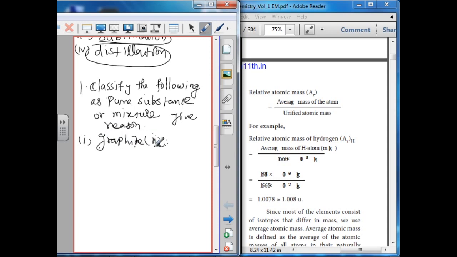The second one is milk. The third one is air. The fourth one is diamond. So, the question is, among these we are going to find out which are pure substances and which are mixtures. First, pure substance.